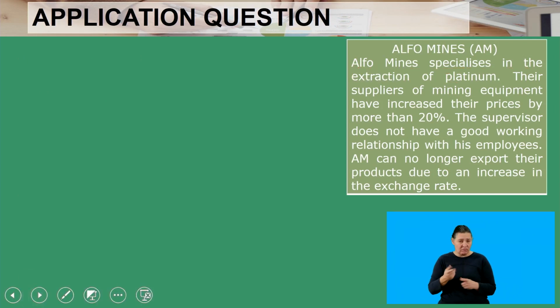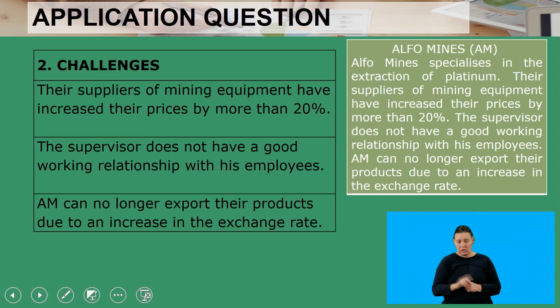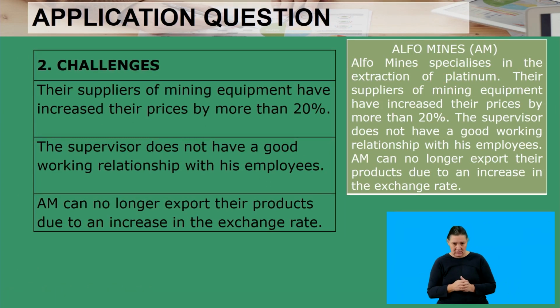Then as we move, we look into question 2 now. Question 2 required us to identify or quote challenges. We quoted the idea that their supplier of mining equipment has increased their price by more than 20%. That is one of the quotes. Then that becomes correct because this is a challenge. The supplier increasing the cost is a challenge to a business because it increases the cost for the business to operate.